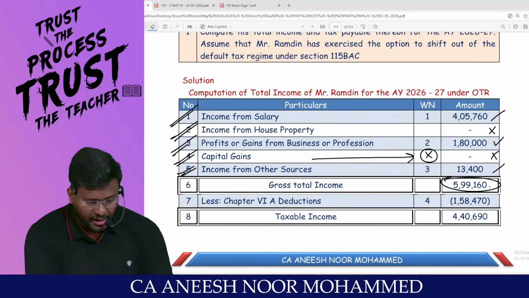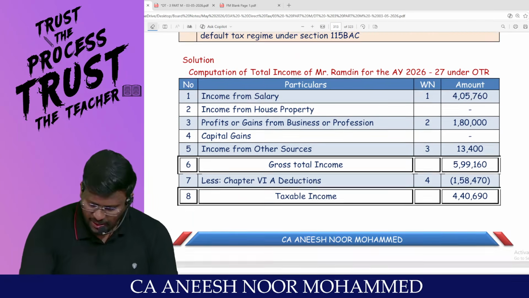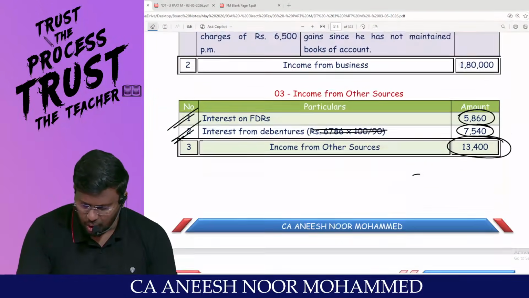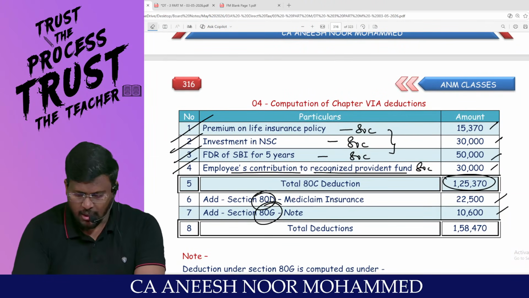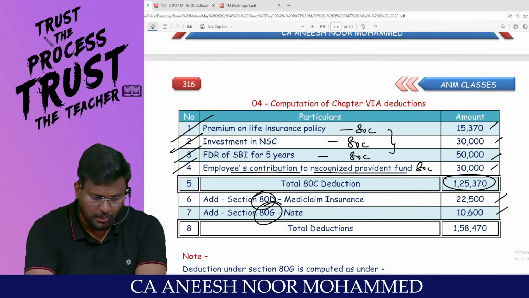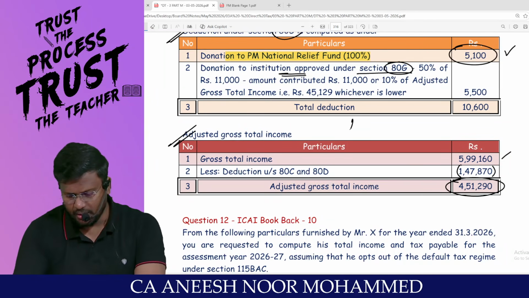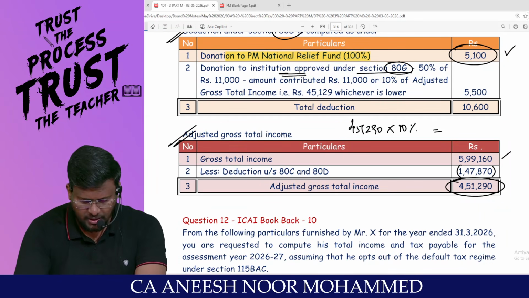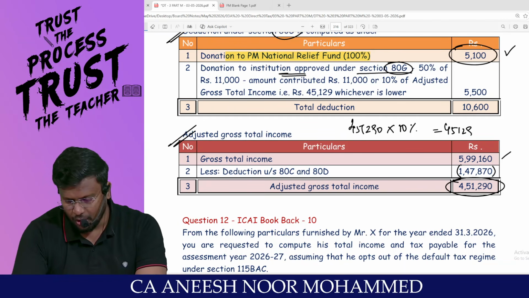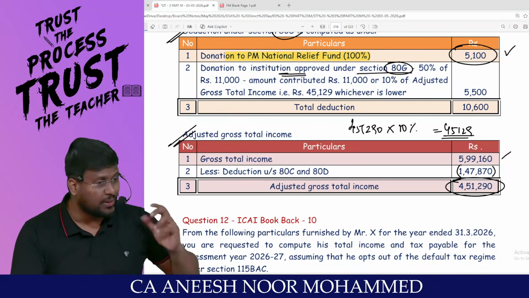Am I right? Then you are supposed to remove the Chapter 6A deductions other than 80G. Sir, I am claiming Chapter 6A deductions other than 80G to the extent of 1,25,370 plus 22,500, which comes to 1,47,870. Are you able to appreciate? So the adjusted total income is 4,51,290. On this, maximum how much percent? 10 percent. So 4,51,290 into 10 percent comes to 45,129, which is the maximum amount I am entitled to claim under 80G with the qualifying limit.